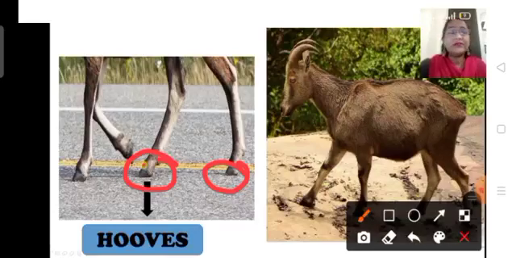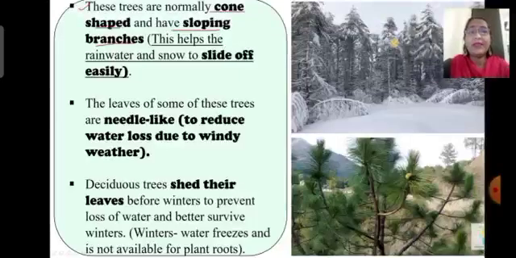Yes. Next we'll see the adaptations in the mountain plants. We'll see how mountain plants are able to survive in the cold regions of the mountains, or we can say which specific features they have developed in their bodies for their survival. As we know, in mountains we find deodar, pine, oak trees. These trees are normally cone-shaped and have sloping branches. This helps the rainwater and snow to slide off easily.